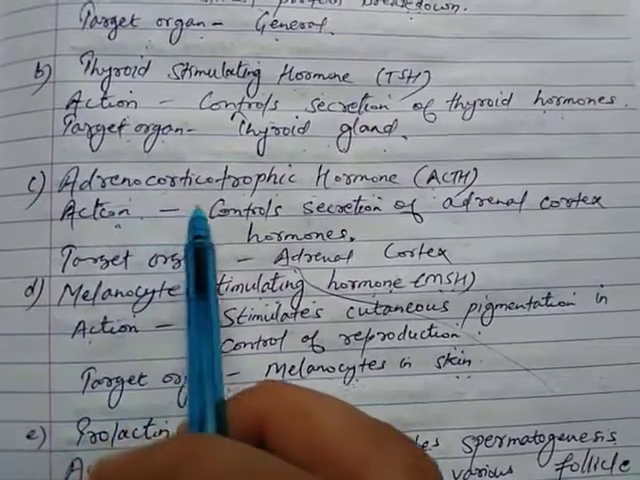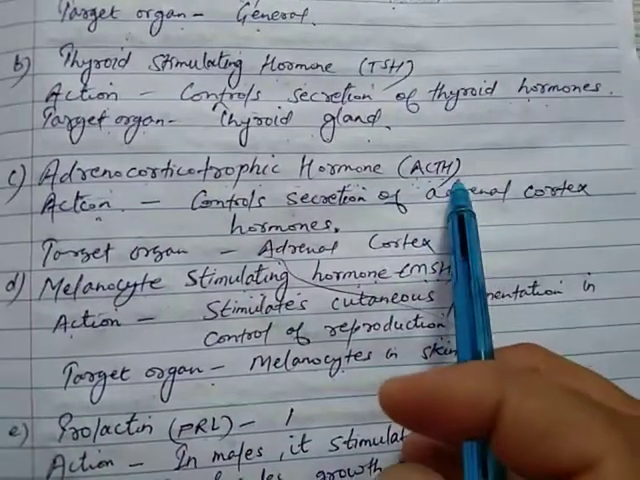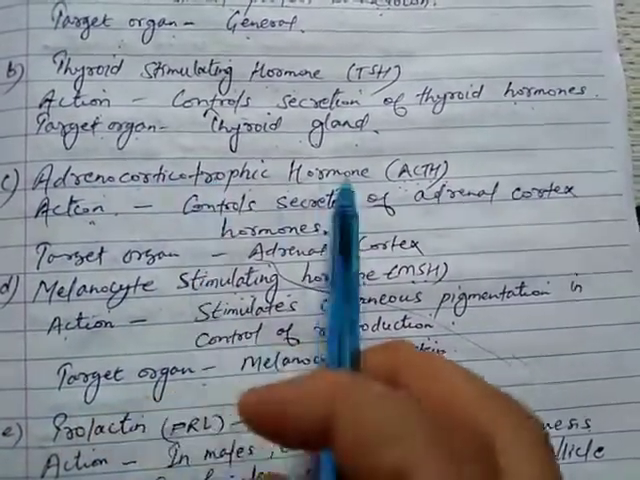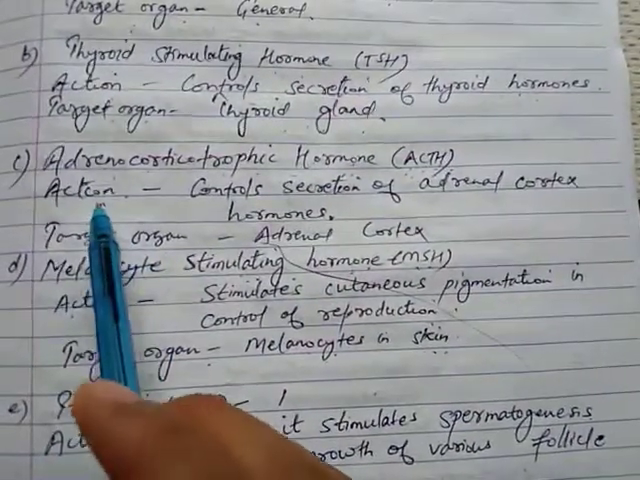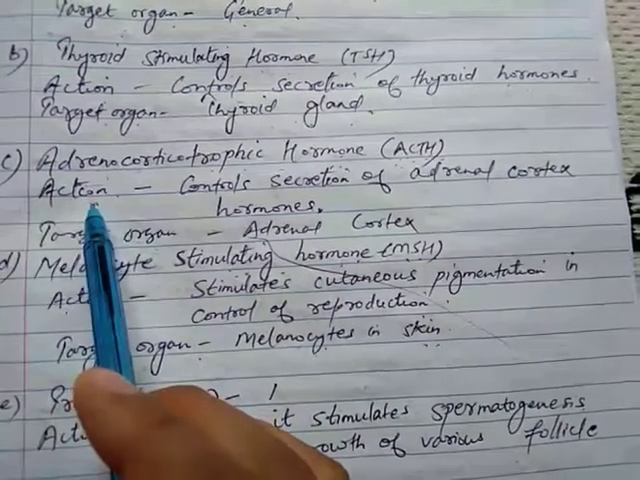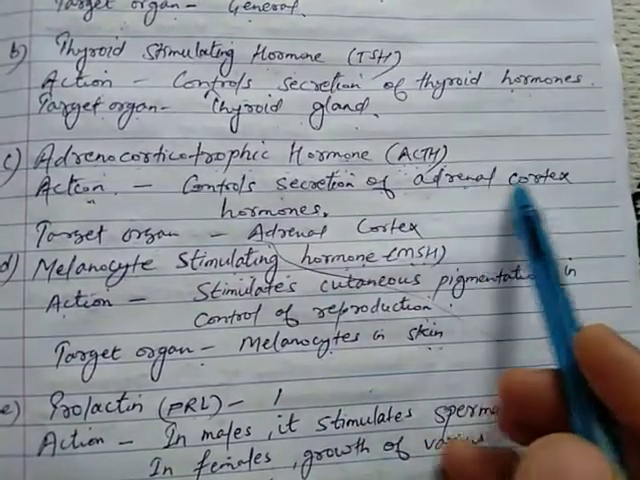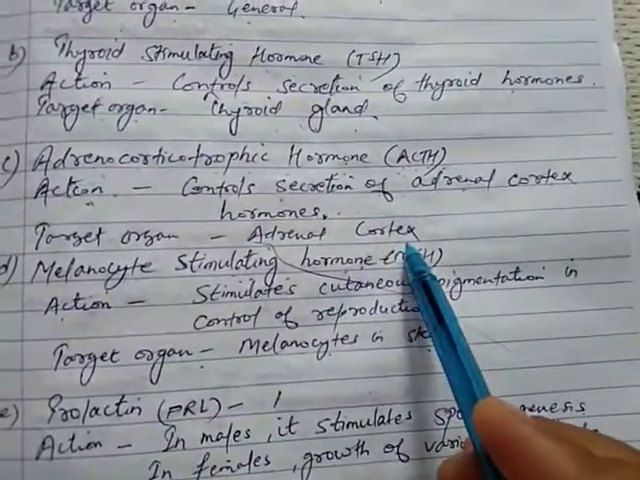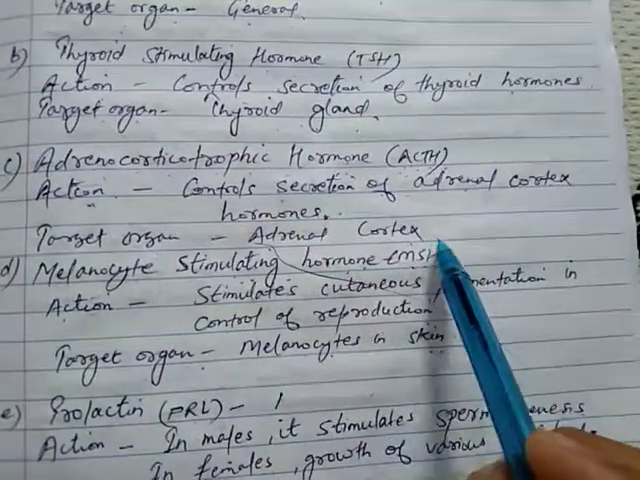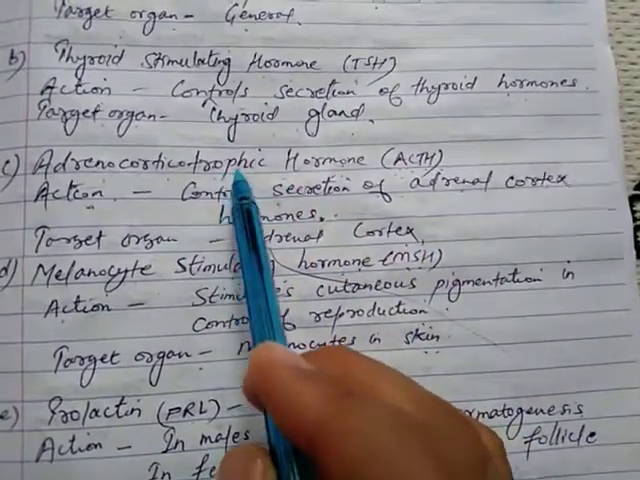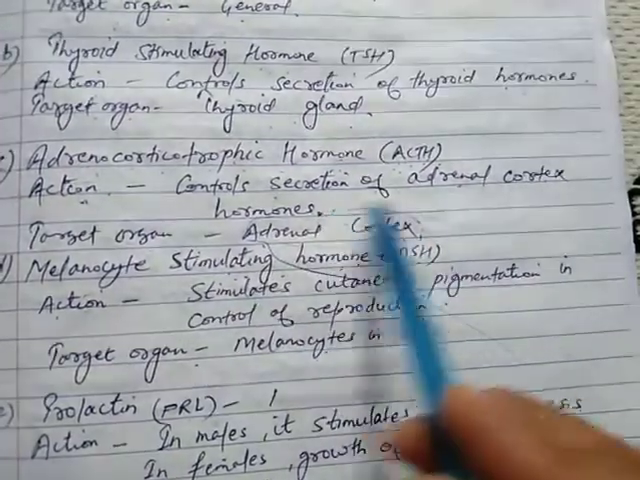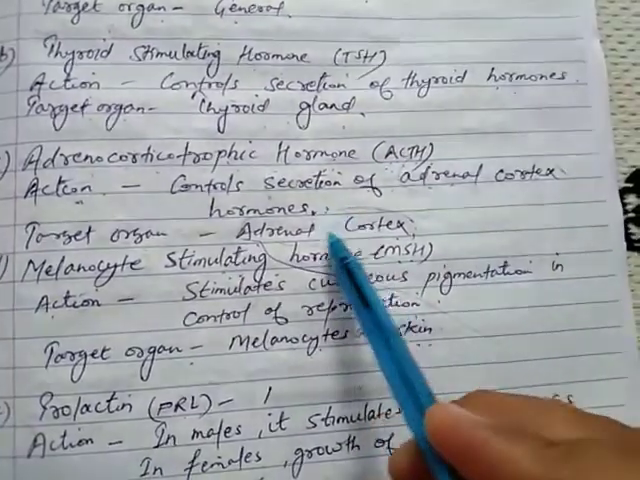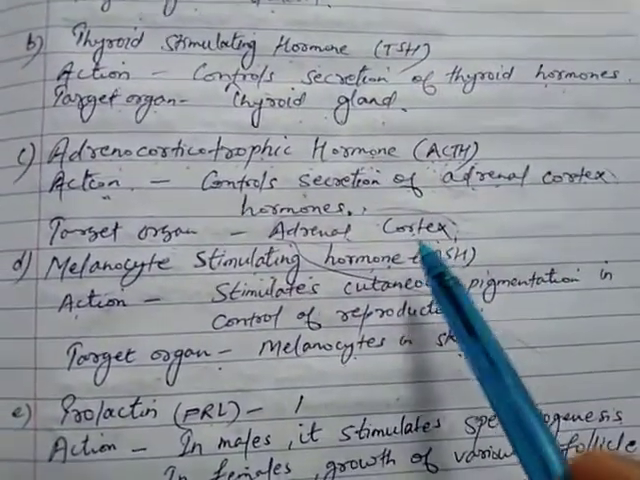Third is adrenocorticotropic hormone, that is ACTH. See, ACTH, its full form is adrenocorticotropic hormone. Now what is its function? What is the action of this hormone? It controls secretion of adrenal cortex hormone. The adrenal cortex is the organ where this ACTH acts. This hormone controls the secretion of adrenal cortex hormone, which is secreted by the adrenal cortex. That is, this one is the target organ.